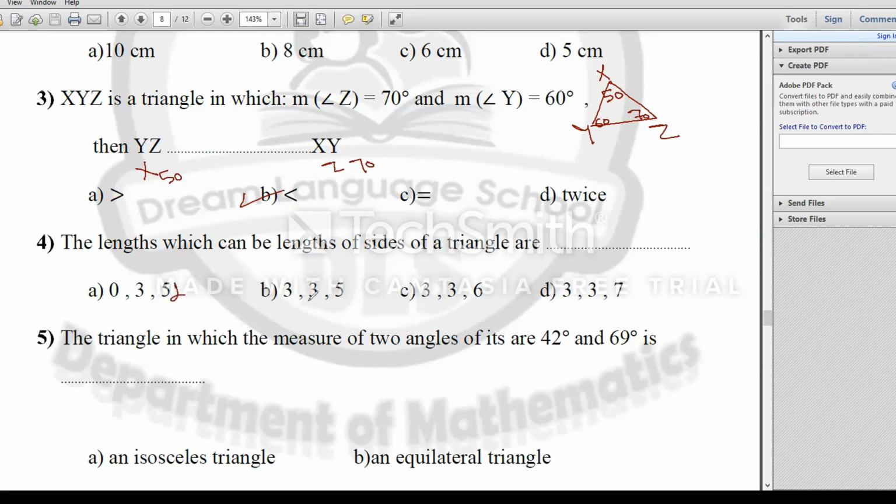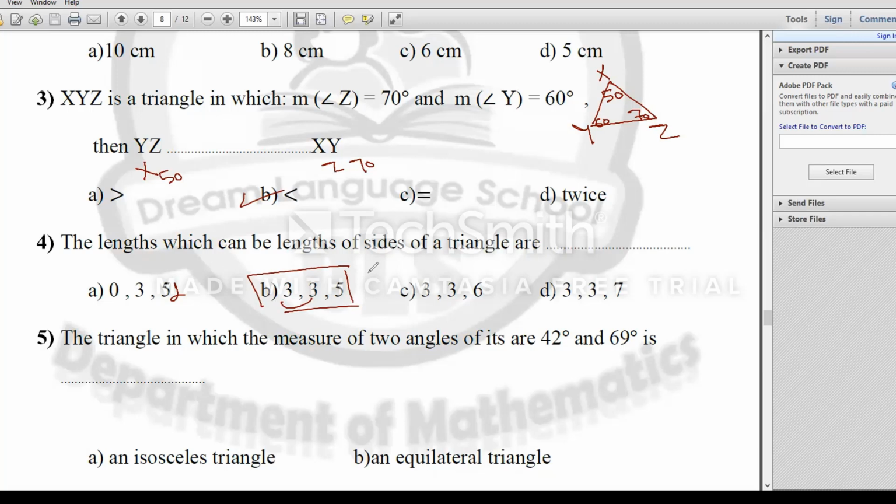Look at number B. 3 plus 3 equals 6, and 6 more than 5. It satisfied my relation. Number C. 3 plus 3 equals 6, not satisfied, 6 less than 7. Then I will choose number B because it satisfied my inequality of triangle.